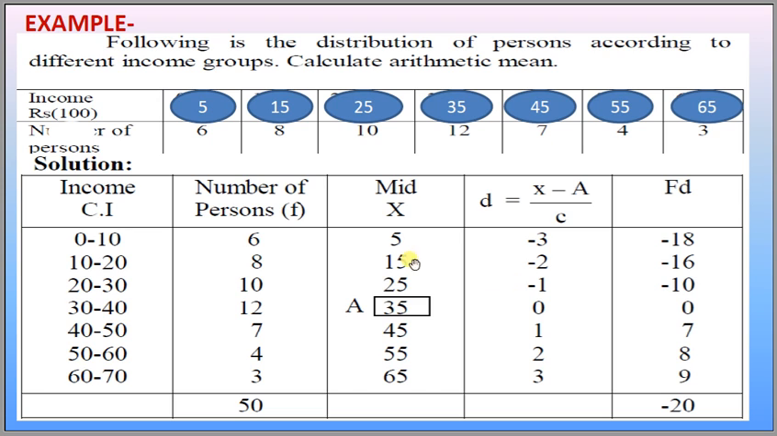Let us have an example. Following is the distribution of persons according to different income groups. Calculate arithmetic mean. Incomes are given 5, 15, 25, 35, 45, 55 and 65, and number of persons are 6, 8, 10, 12, 7, 4 and 3.